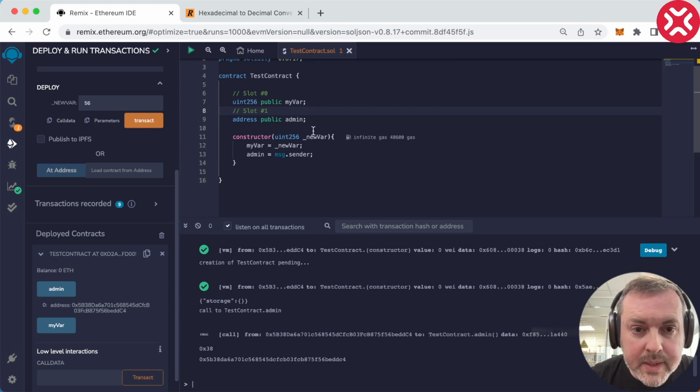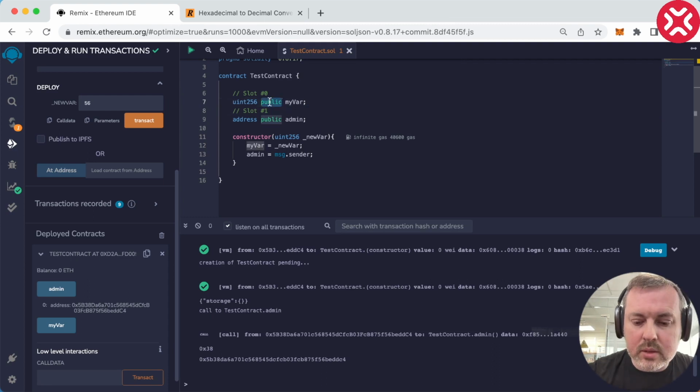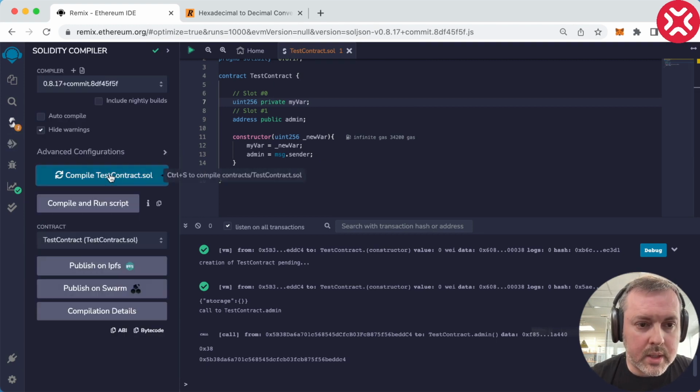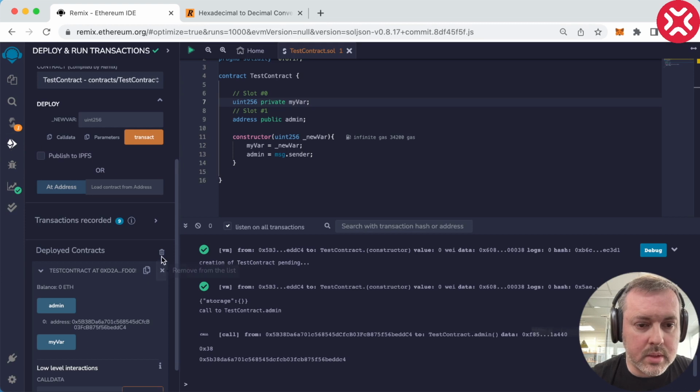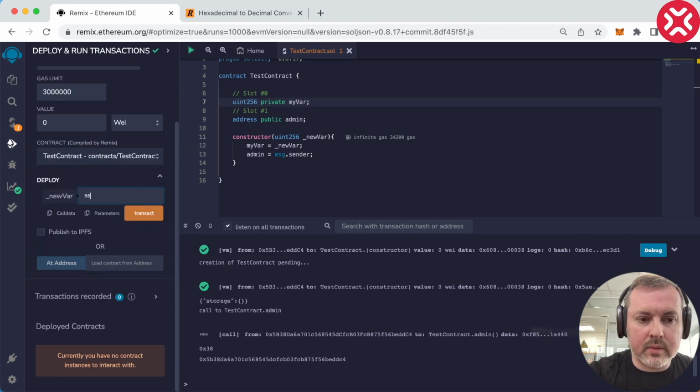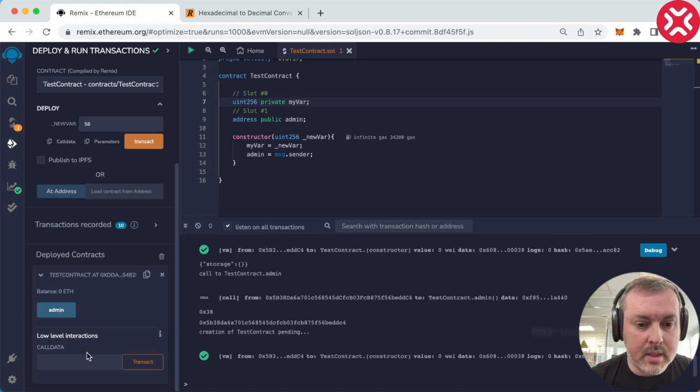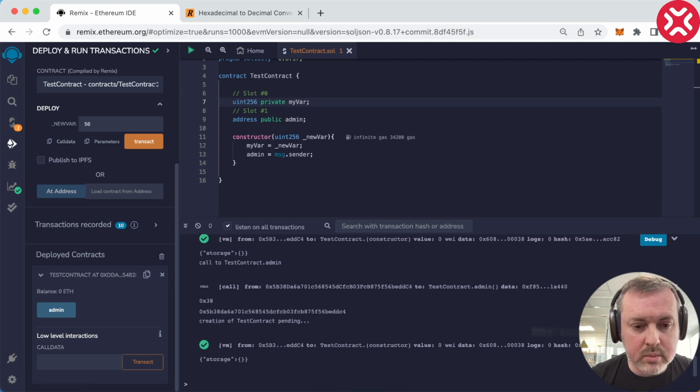Let's now try and change this one to private. So basically, I'm not supposed to see what happens in this variable because it's private. Okay, let's now recompile. Let's remove this one. Let's say 56. Let's redeploy. And there we go. So let's see. This is our zeroth slot, we don't have access.